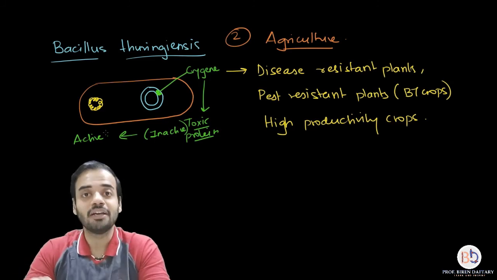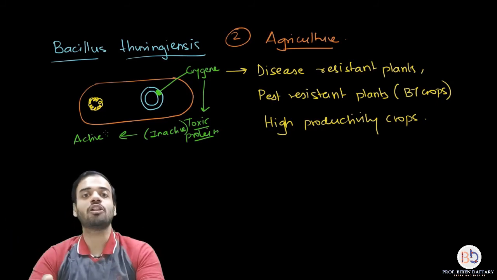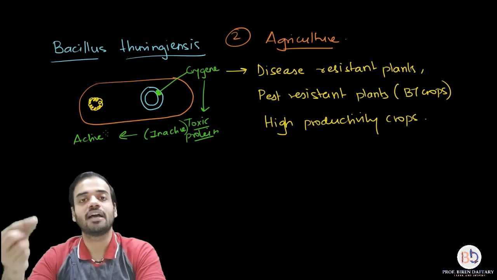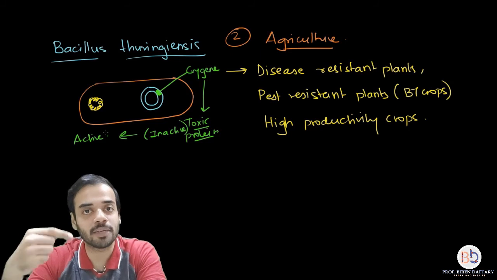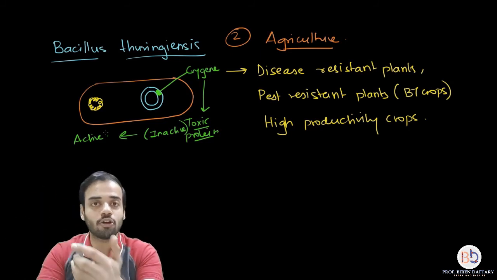Please remember, when that insect feeds on that leaf, that protein will be present in all the parts of the plant. That protein will go inside the body of the insect, and because of alkaline conditions, that protein will become active, it will die. So these crops are called BT crops. So you are getting BT cotton, BT brinjal.